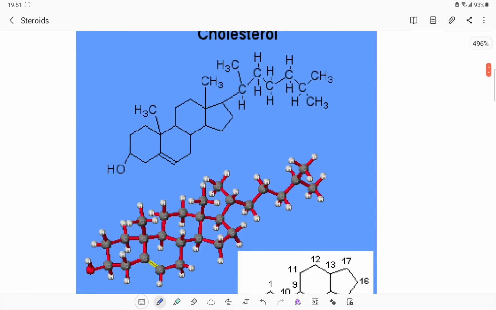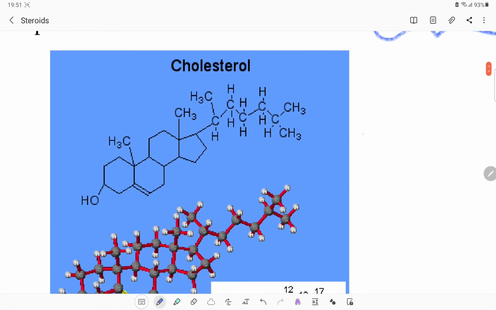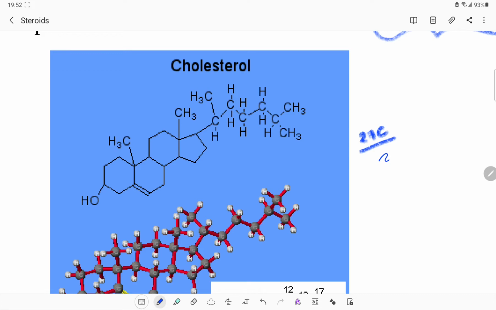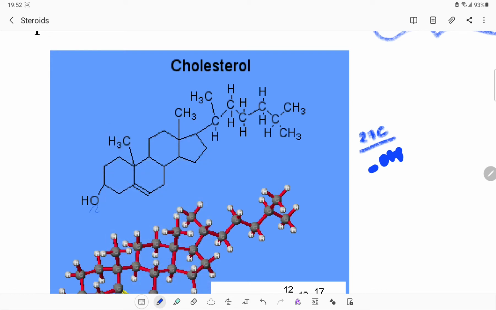Now, let us understand the structure of cholesterol. Cholesterol has a 27 carbon system. When I say a 27 carbon system, we can see that there are 27 carbons along with functional groups like the OH group, and there is a presence of a long chain.